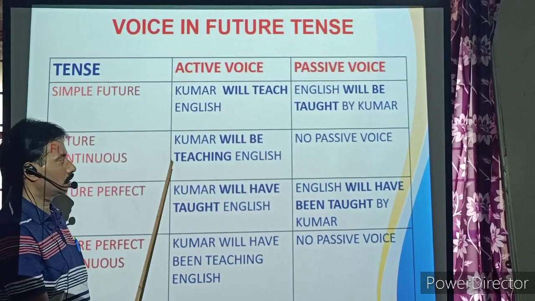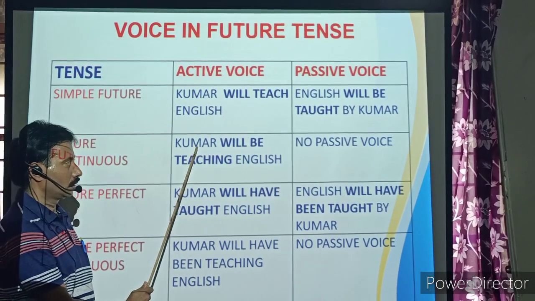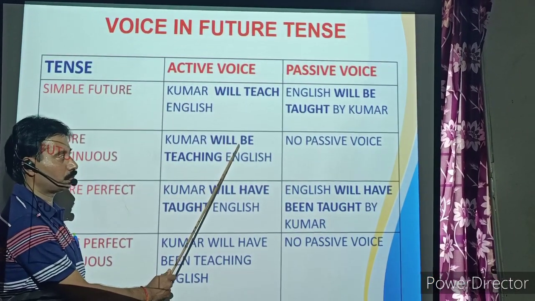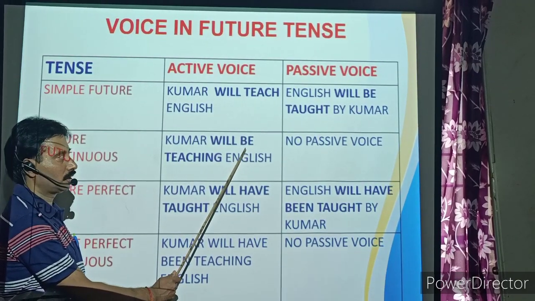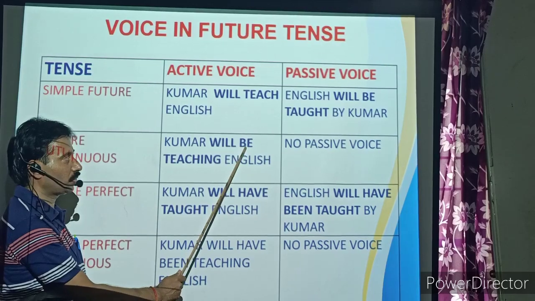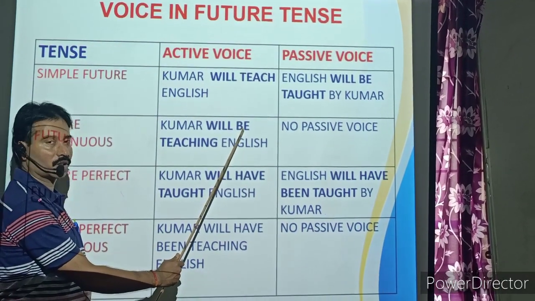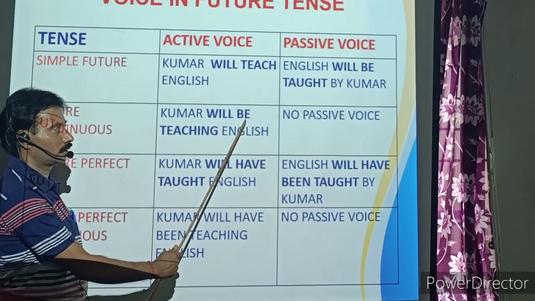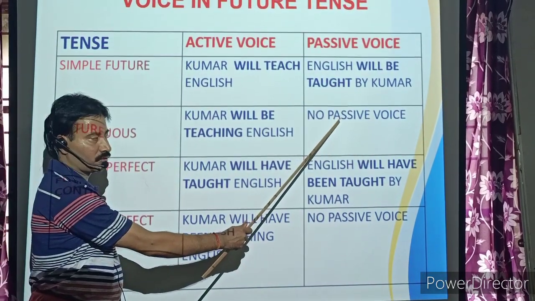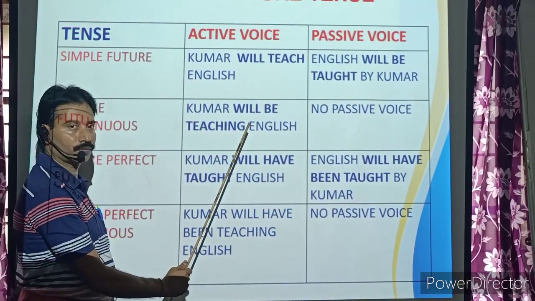Future continuous. Kumar will be teaching English. Kumar is the subject, will or shall plus be form, B-E. You will come across this be only in future continuous. It won't come in any other tense. So, there is no passive voice for this. Kumar will be teaching English.